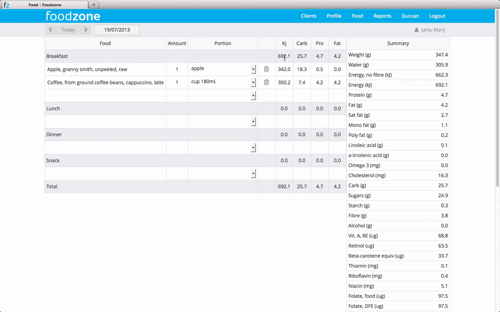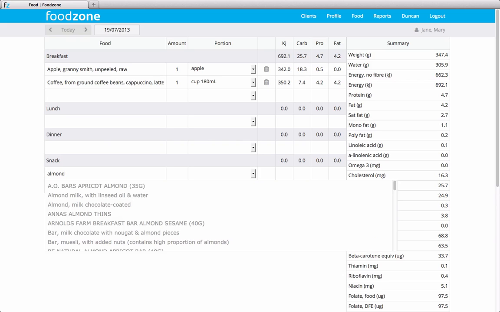Now we can see that it's giving us a total of this meal here in the breakfast row of these two items, and we'll see we're getting a total of all the meals here in the bottom total row. And we could keep going and just adding more and more food. So we could add an almond down here.